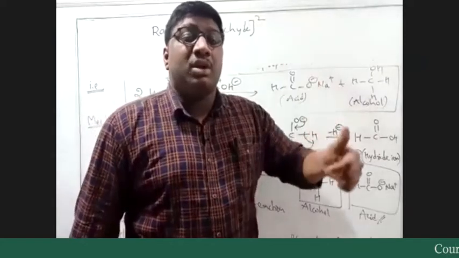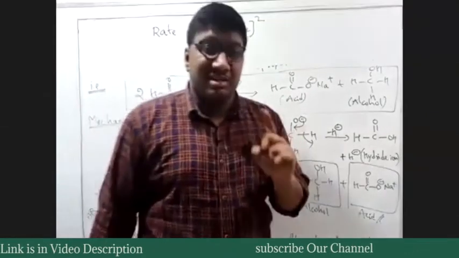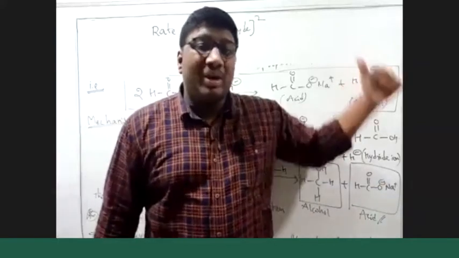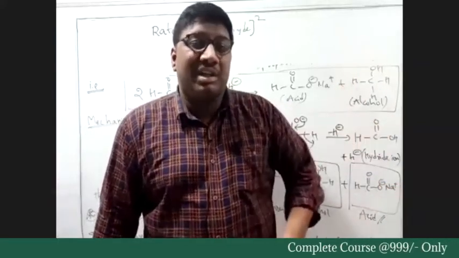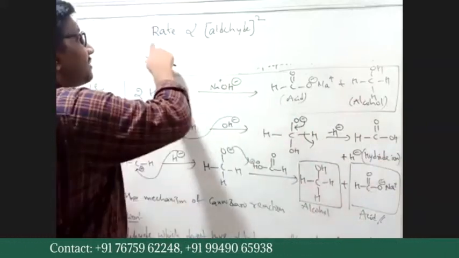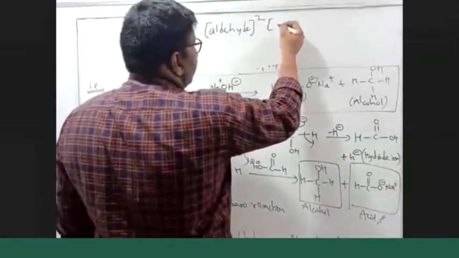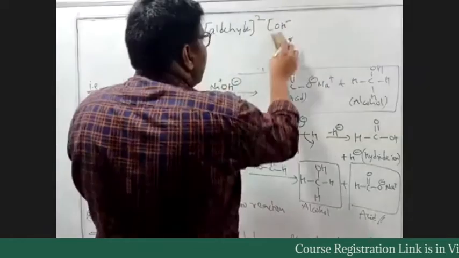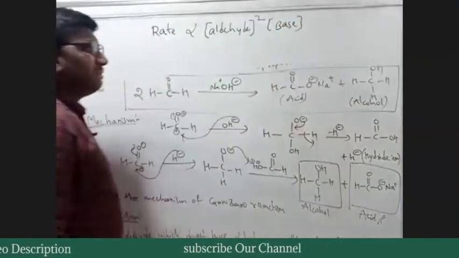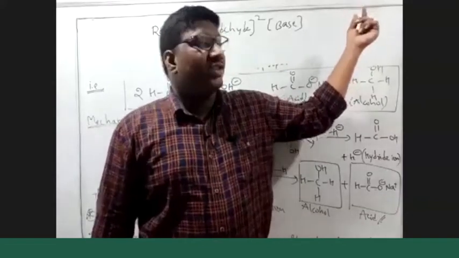So rate should depend on the concentration of both the aldehydes, but only on the concentration of OH minus, not on the H minus ion concentration, because OH minus ion concentration will generate H minus. So if you include OH minus, there is no necessity to include H minus. Yes or no? So rate must be proportional to concentration of aldehyde whole square into concentration of OH minus, or you can say nucleophile or base, whatever you can write. You can simply write base. So instead of NaOH, if you take another base, then also it works; it was a generalized equation.